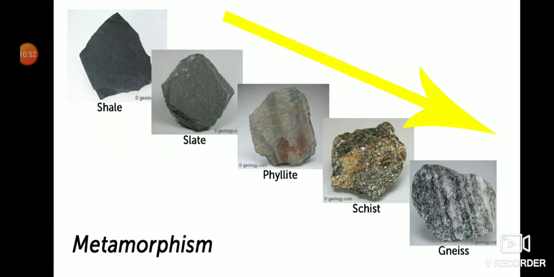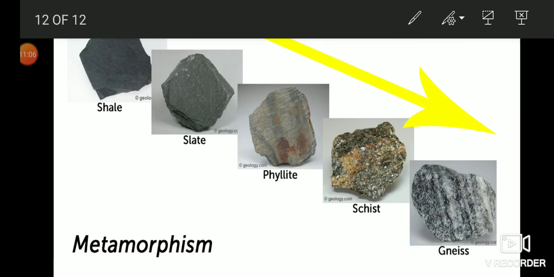Here is a picture showing different kinds of rocks that we get by metamorphism. So from shale, the sedimentary rock shown in the picture, which undergoes changes by the action of pressure and temperature. As the temperature and pressure increase, the structure of shale gets changed.